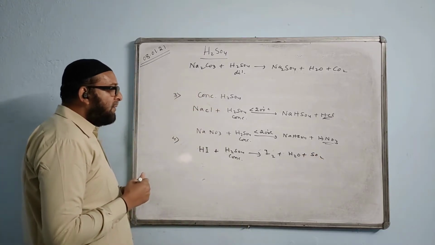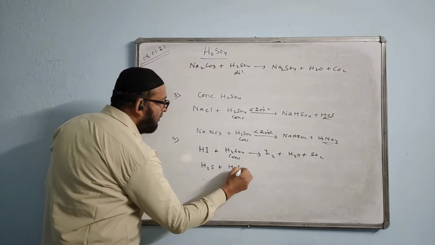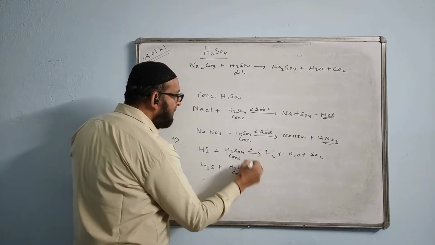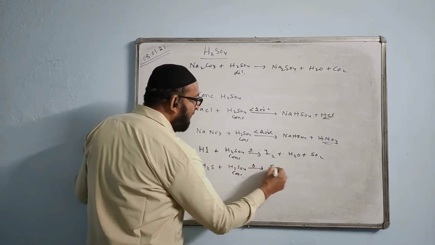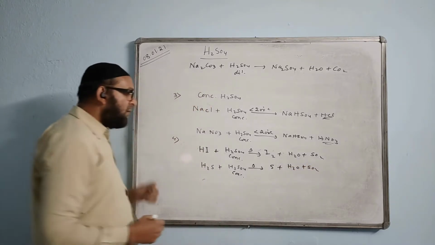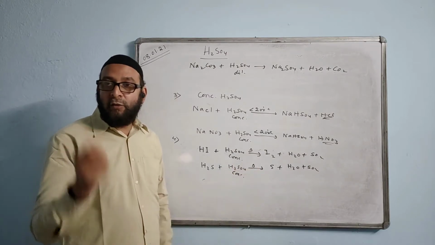We can balance it. Then H2S plus H2SO4, this is also concentrated and we are heating it. This will give you sulfur plus H2O plus SO2, sulfur dioxide. Sulfur is a yellow solid and iodine is a blue solid.